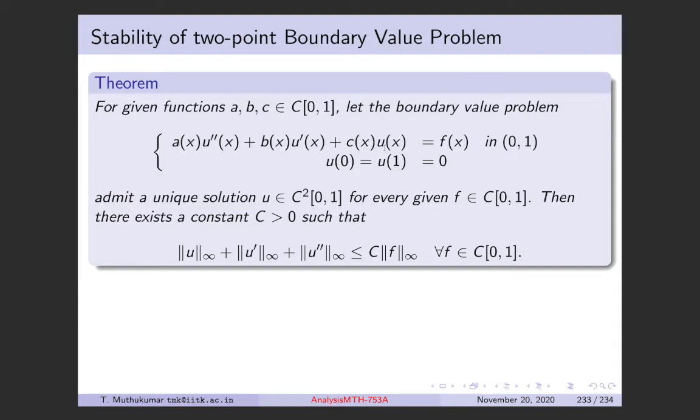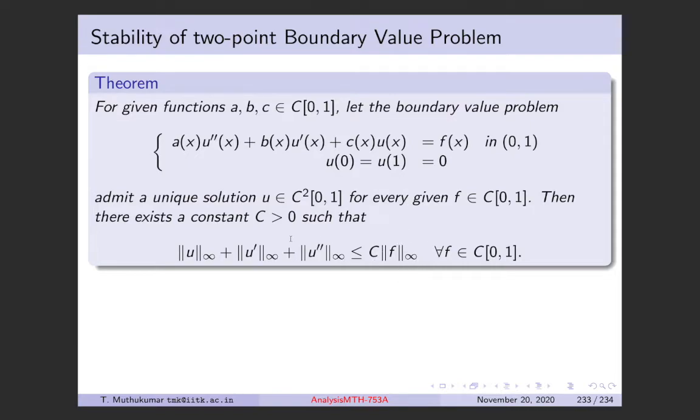You can actually calculate these things, right? All these are called stability or stability estimate. So what you see here, this estimate is the stability estimate. The solution is u here, right? And f is the source here. So suppose I take f1 minus f2, right? Then the difference between two different solutions is bounded by the difference between the data here.